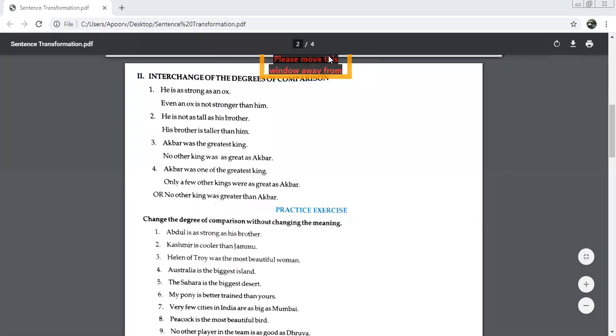No other player in the team is as good as Dhruv. Dhruv is the best player in the team. Exactly.